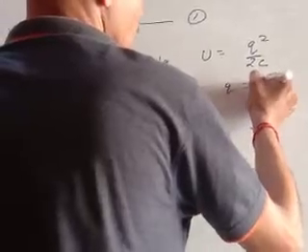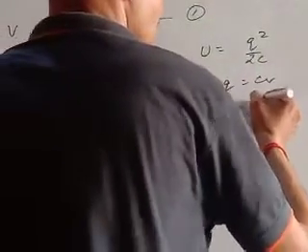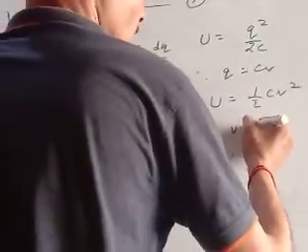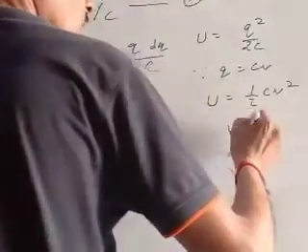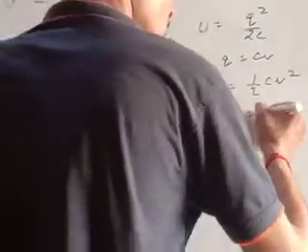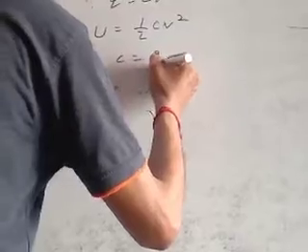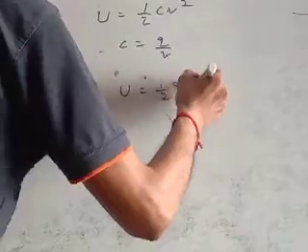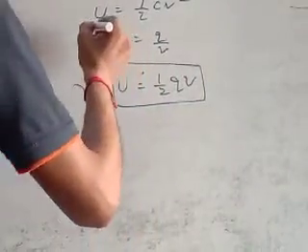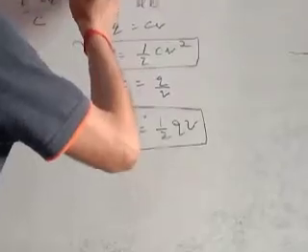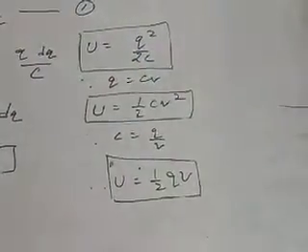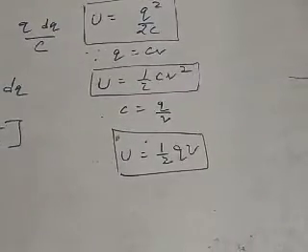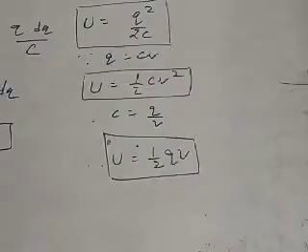Since Q is equal to CV, therefore, another form of this formula becomes half CV square. Since C is equal to Q upon V, so another form of the formula is half QV. So the formula for energy stored upon the conductor has 3 forms. U is equal to Q square upon 2C, U is equal to half CV square, and U equal to half QV. Let us see redistribution of charge.